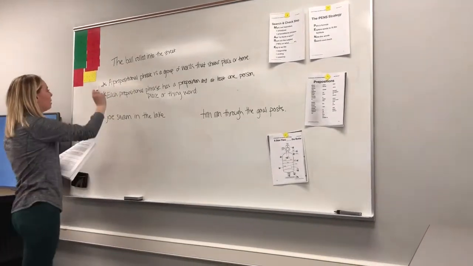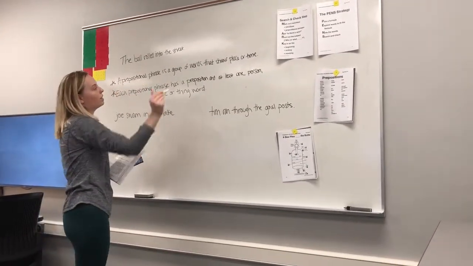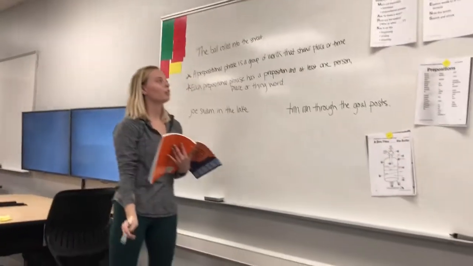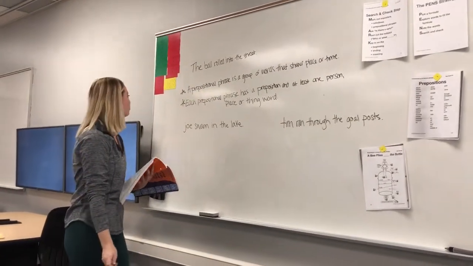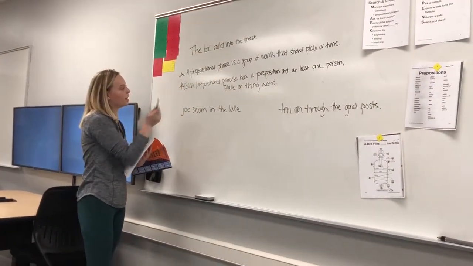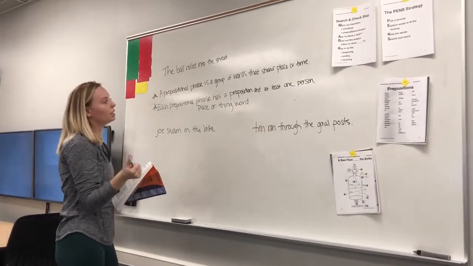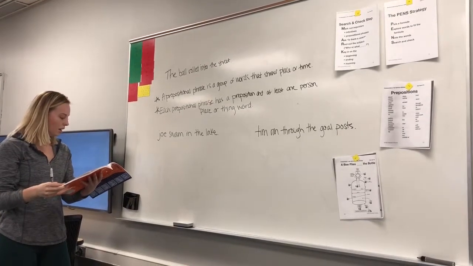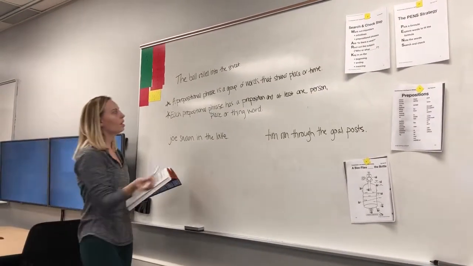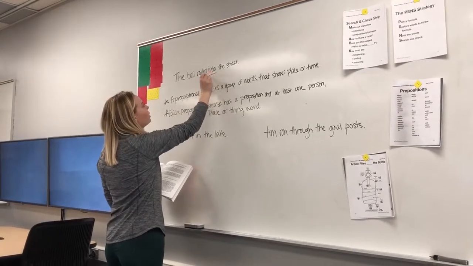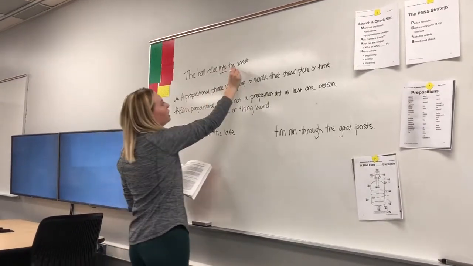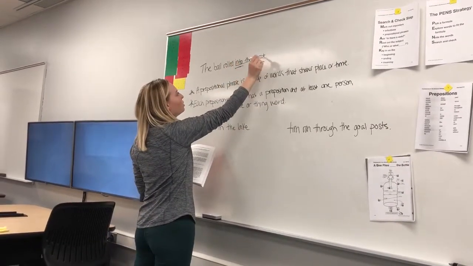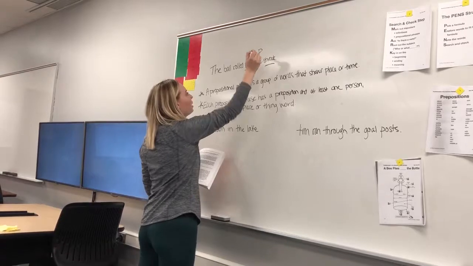Well, a prepositional phrase is a group of words that shows place or time, and I really recommend taking notes on this because this is very important and you'll have to look back at it later, and it will really help you. Another important thing for your notes is that each prepositional phrase has a preposition and at least one person, place, or thing word. So in our sentence, into is the preposition, and the street is the person, place, or thing word. So our whole prepositional phrase is into the street. So I'm going to mark that out and put a P above it.